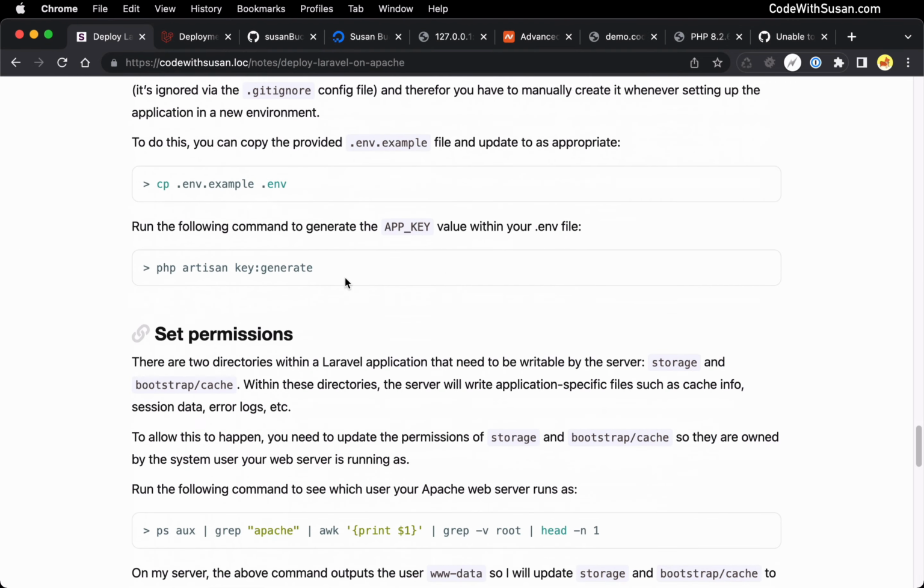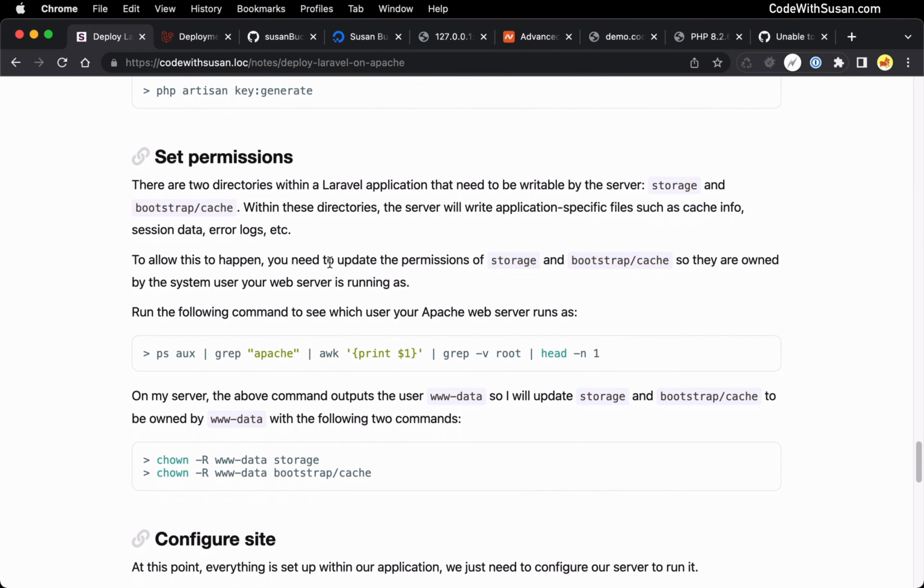So let's check back in on the notes and see our next step, which is to set some permissions, specifically our storage and our bootstrap cache directory. These need to be writable by our web server because when we're running our application, it's going to write contents to those directories, things like cache info, session data, logging, etc.